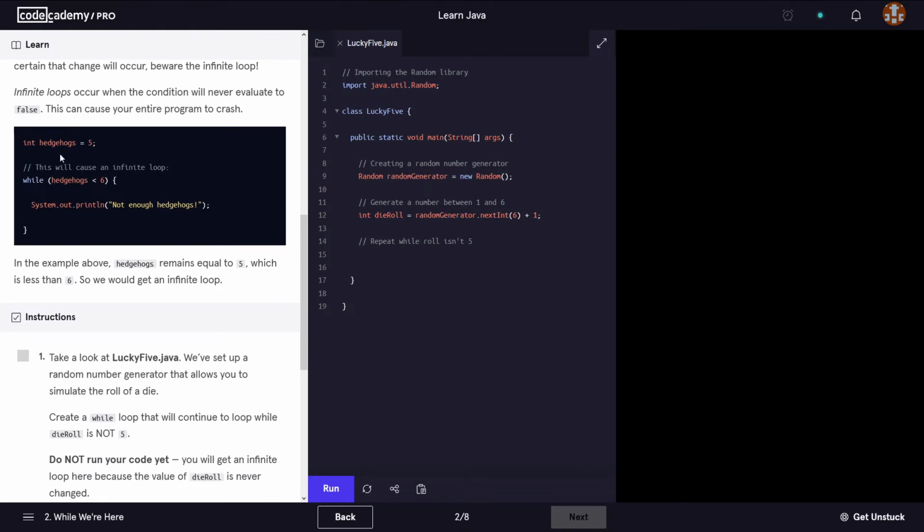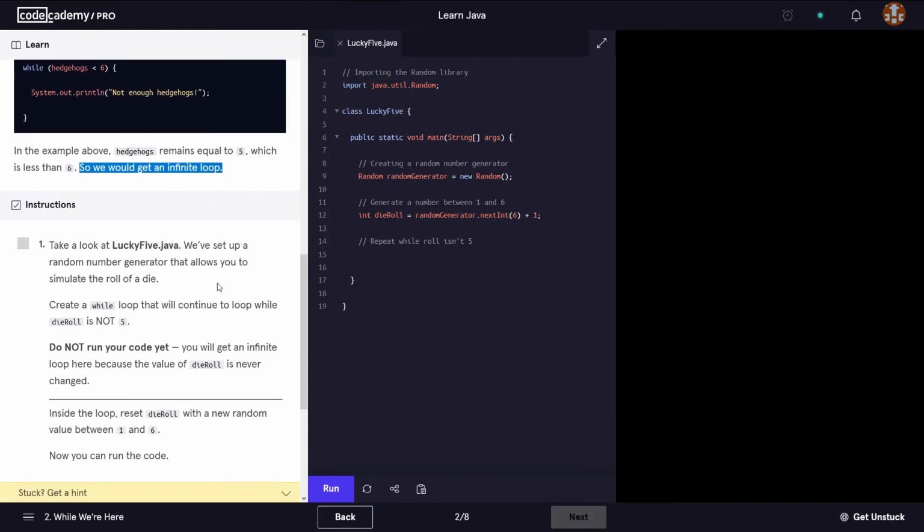So in this example, hedgehogs remains equal to 5, simply because, like I said, nowhere inside this while loop are we doing anything to this variable. Therefore, the value of this variable in this example is always going to be 5. So it's going to keep on running, and we would get an infinite loop, okay? So hedgehogs remains equal to 5, which is less than 6, which makes this whole expression evaluate to true, and this way we would get an infinite loop.